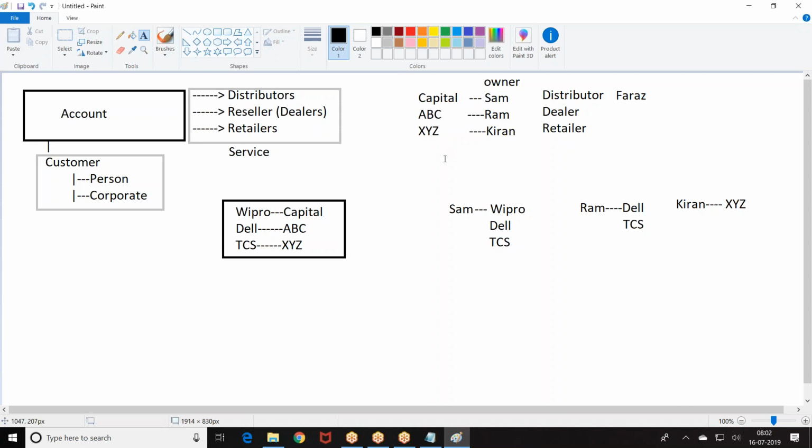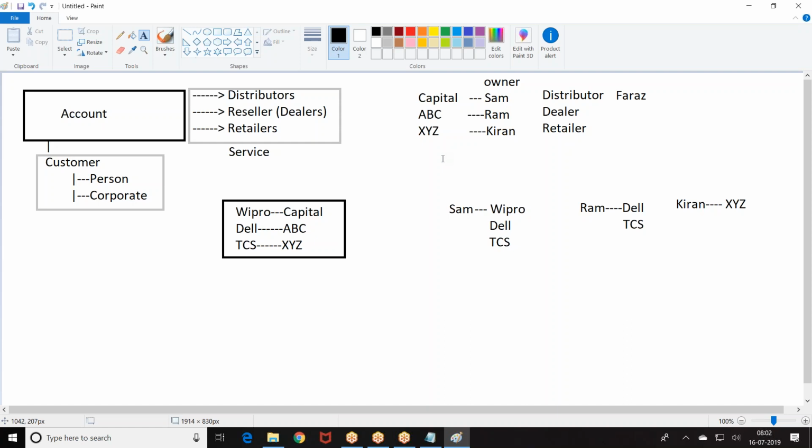Whenever the owner of the distributor is modified, whatever customer records and dealer and sub-dealer information he was able to access should be removed for that old owner, and that access should be given to the new owner.